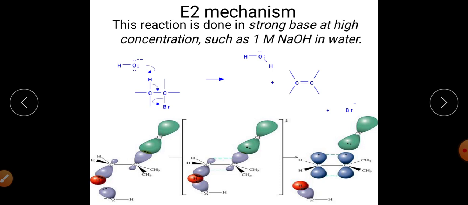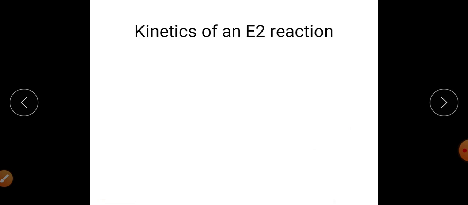We can see it in the transition state, and soon this transition state will get converted into the product, in which the halogen will be removed and this particular base will abstract the proton from here and it will get converted into the product, that is the alkene. So this is the E2 mechanism which takes place in presence of a strong base, with a concerted mechanism in which the bond formation and bond breaking take place simultaneously.